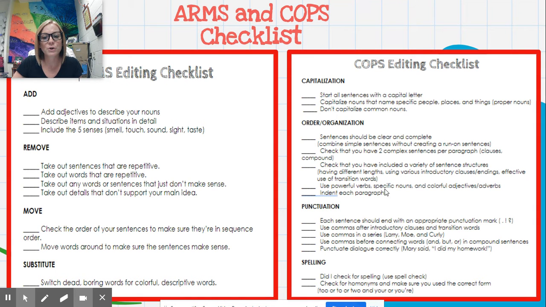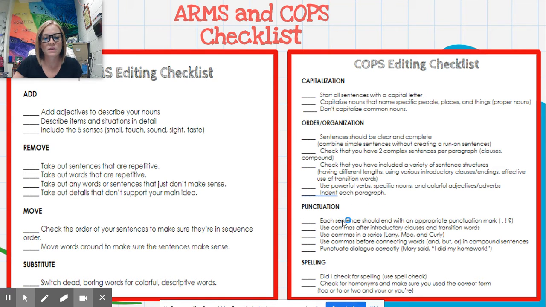Use powerful verbs, specific nouns, colorful adjectives, and adverbs. So again, a little bit of this goes over to the ARMS about adding adjectives. So making sure that you're using those adjectives whenever you go back to edit. Make sure you indent each paragraph. There is a tab button on your Chromebooks, on the laptop, on most computers. So you just simply do that to show that, hey, this is a new paragraph that is starting.